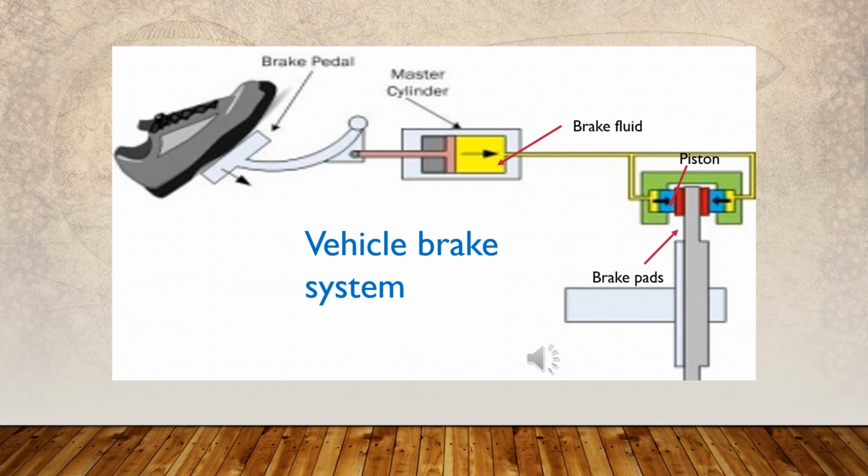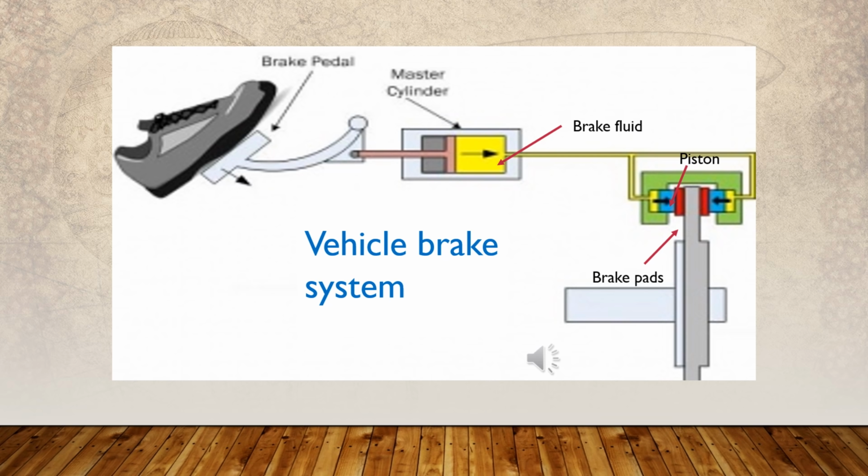This force exerts pressure on the oil inside the cylinder. The yellow color represents the brake fluid in the brake system. This pressure is transmitted through the oil to the slave cylinders or sub-cylinders near the wheel.